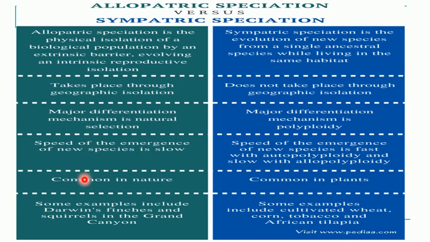Allopatric speciation is very common in animals, whereas sympatric speciation is very common in plants.